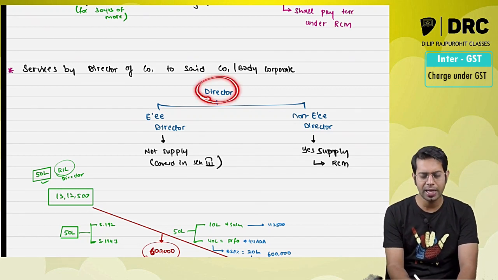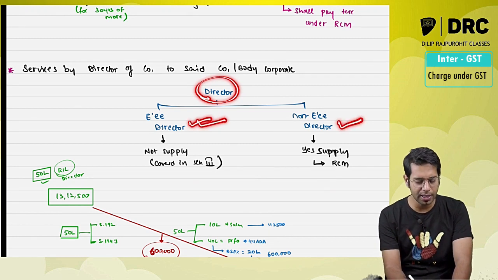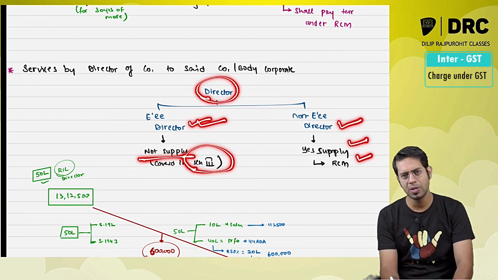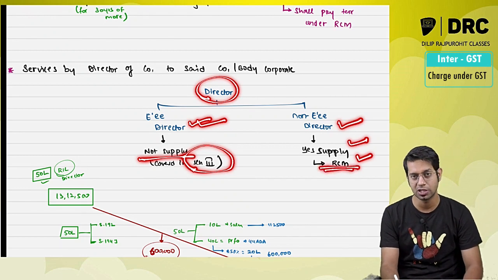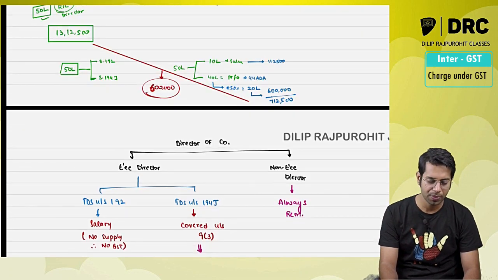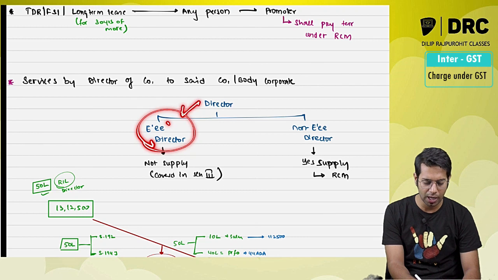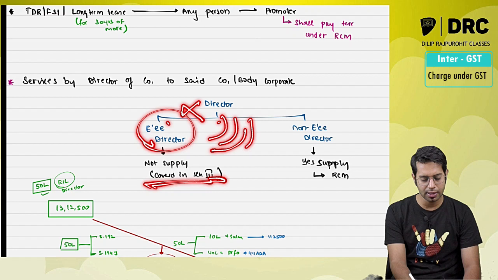reverse charge. Please note, directors are basically of two types. One is employee director, one is non-employee director. Employee director is not a supply because he is covered under Schedule 3. Non-employee director, obviously yes, it is always a supply. The services given by non-employee director to the company will be taxable under reverse charge. Now what clarification the lawmakers gave was, if it is an employee director, normally services given by employee to the employer is not a supply at all. But however, the company started paying these directors tax.